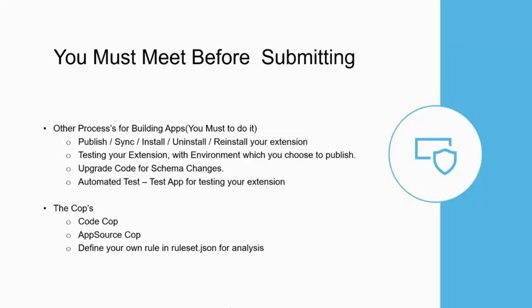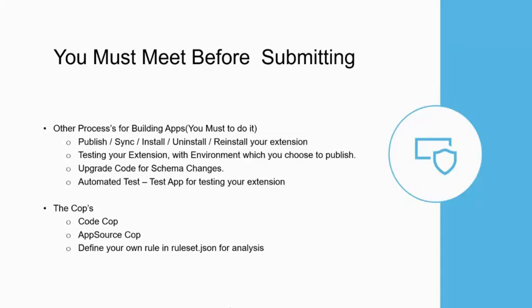Apart from that, we have the Cops, and for techies this is a very useful tool. CodeCop will tell us what mistakes we are making in the code, like defining a variable in the wrong way, or how you start a function name. Even for a small space constraint, it will trigger and warn you that you should not do it like that. Based on that, you need to correct all your warnings and errors based on CodeCop, and that is also applicable for App Source Cop.